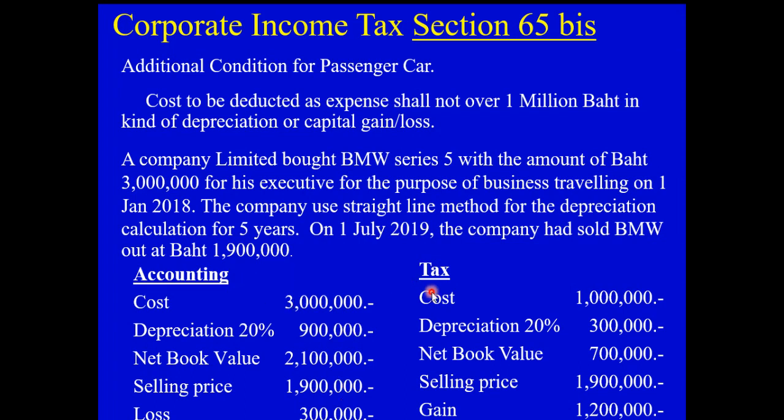However, in tax, since they allow for the cost which is not over 1 million baht, when we compare for the gain or loss on the selling of the fixed asset, we will consider the book value for tax. The book value for tax is 700,000 baht. The 1.9 million baht selling price makes the gain on the selling of the asset for tax purposes 1.2 million baht. So you can see that the portion which is over 1 million baht is a permanent difference for the passenger car.